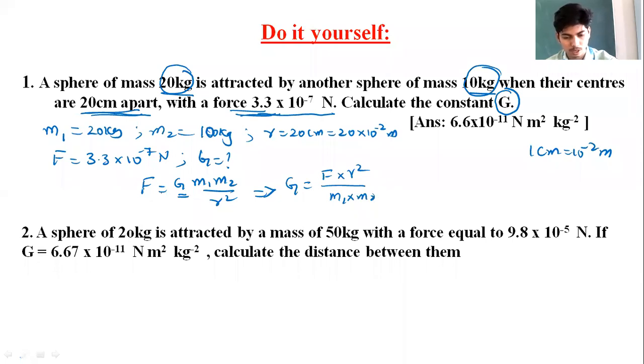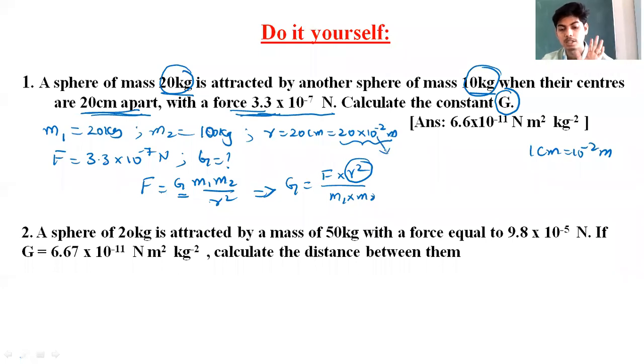F r square, here you cross multiply. m1 m2 will come down to the denominator. F value is given as 3.3 into 10 power minus 7. R is 20 into 10 power minus 2 whole square. It becomes 400 into 10 power minus 4. 10 to the power of minus 2 whole square is 10 power minus 4.